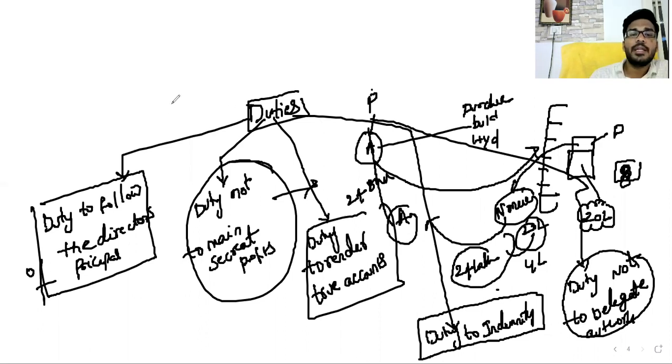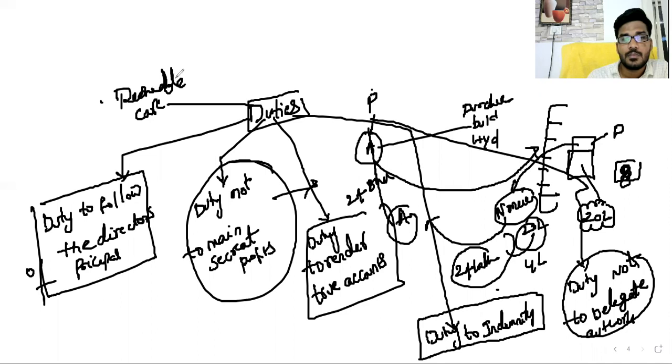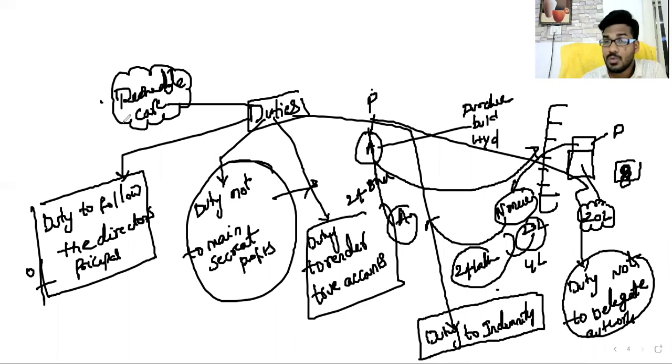Generally, duty not to delegate the authority, duty not to appoint a sub-agent also, and duty to maintain skill, competence, due diligence, and reasonable care. Duty to take reasonable care, sir. What type of care? If you were the owner, what type of care would you take of the goods? Even though you are the agent, you should apply the same care.